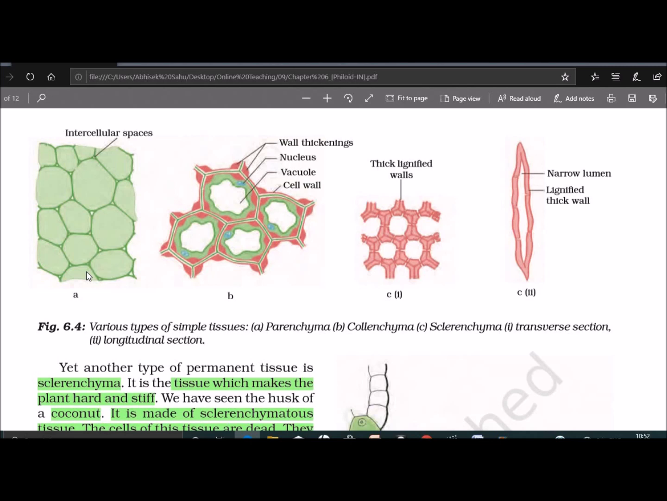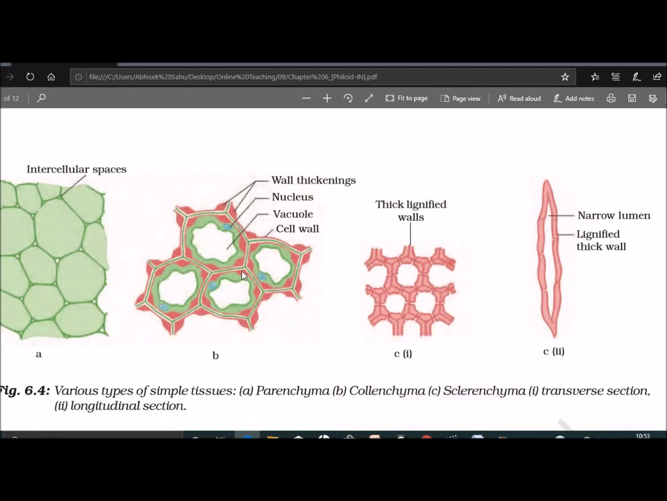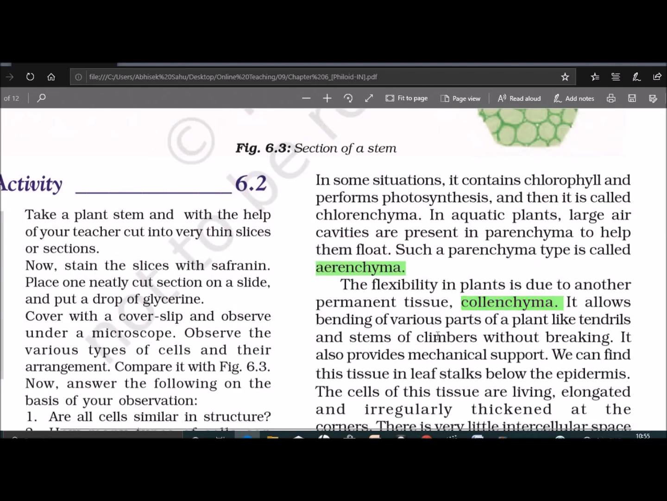Note it down that it acts as a packaging tissue, helps in the storage of food and provides mechanical support to the plant. The second simple permanent tissue is collenchyma. It is located in the leaf stalk and below the epidermis. Collenchyma has thickening at the corners of the cell wall and very little intercellular space, and its function is to provide mechanical support and flexibility to the plant. Collenchyma allows the bending of various parts of the plant like the tendril and stem of a climber without breaking.